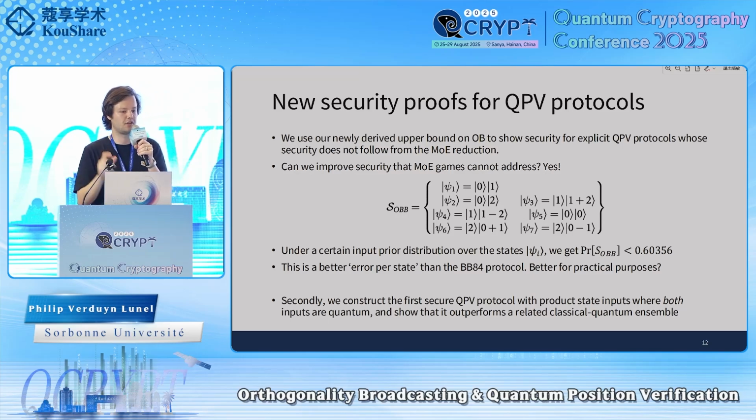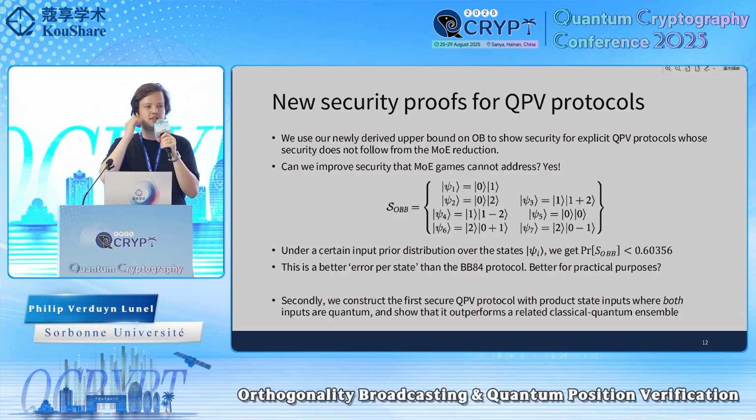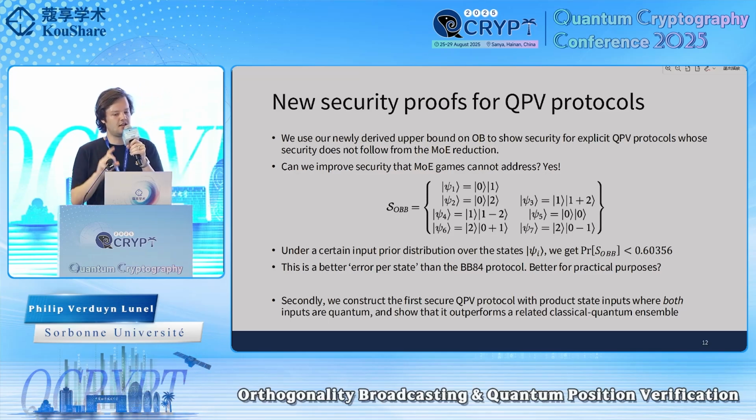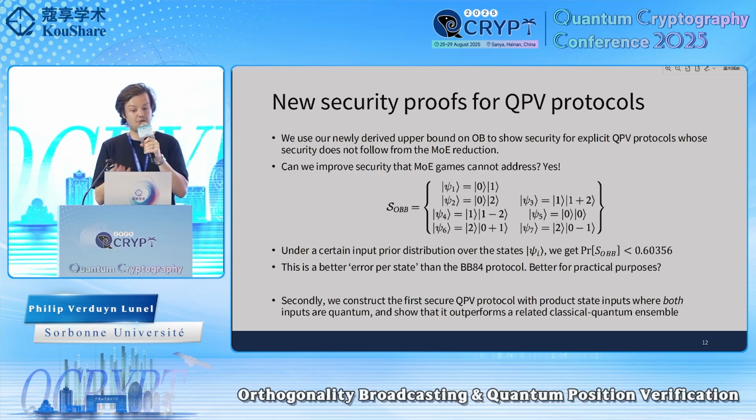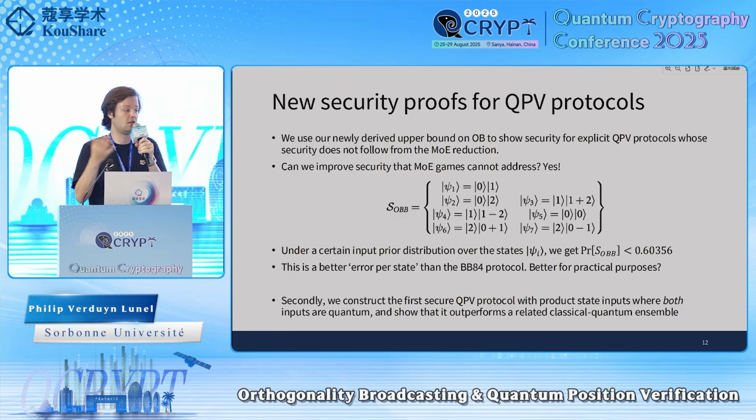And if you look at the error per state that you can get, this is actually better than the BB84 protocol. So this brings up an interesting question: if you get qudit inputs, can you keep on getting better rates? Experimentally, this protocol might actually be more interesting than the BB84 protocol if you care about the experimental parameters that you need.